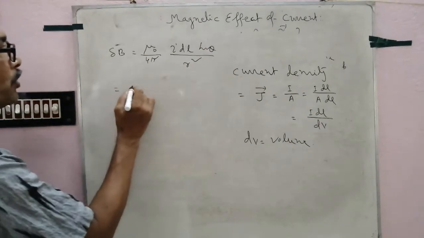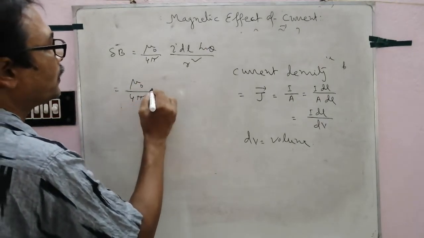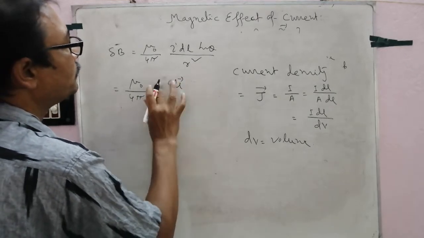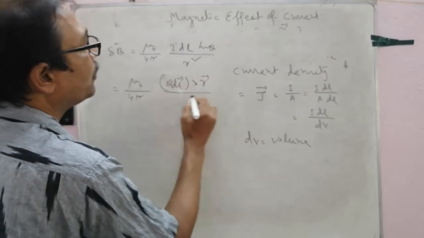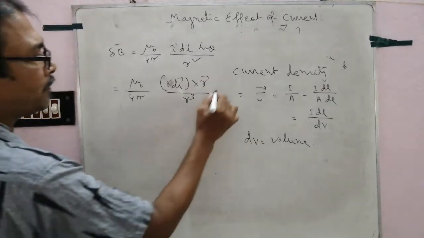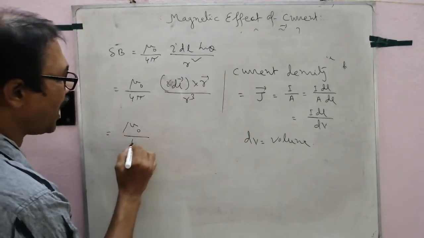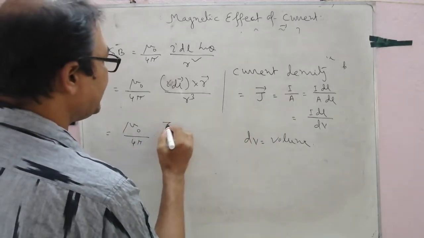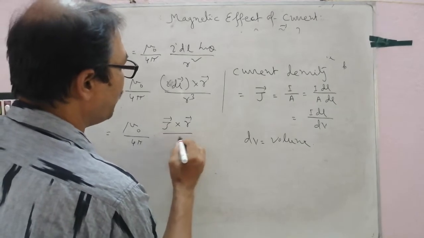So the expression will be mu 0 by 4 pi I dl cross r. This is the vector form. Now put the value of I dl: mu 0 by 4 pi J dv cross r by r cube.